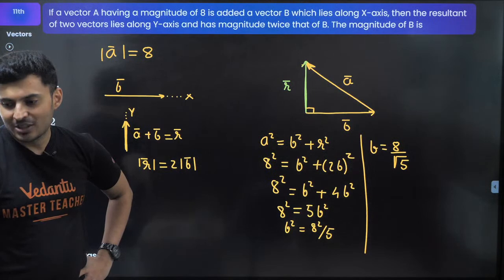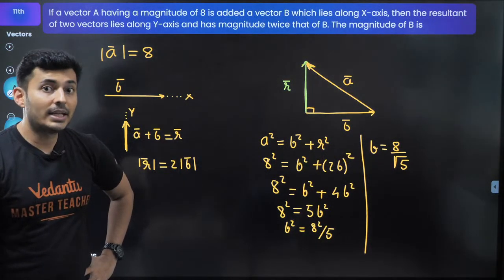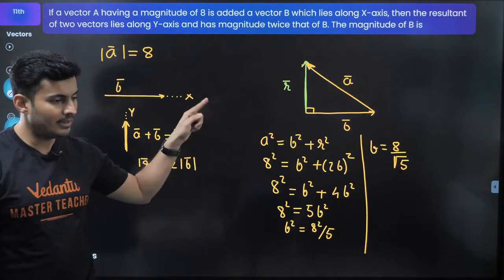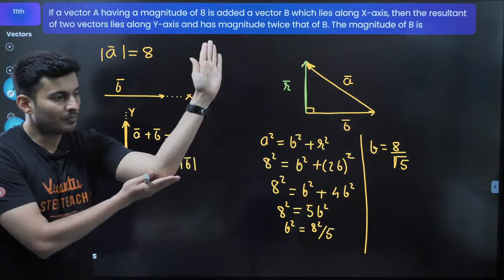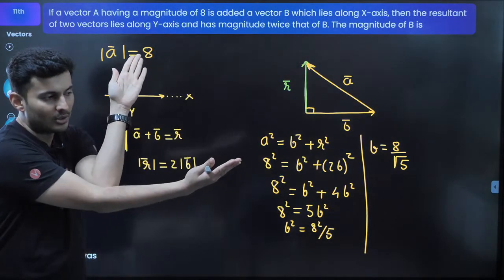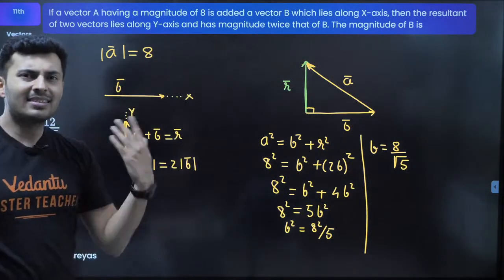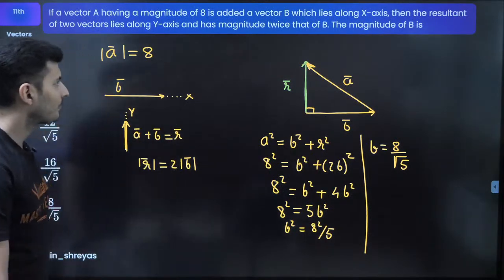Sir, if head to head is joined, Aditya, then you should not use the triangle rule, you should use the parallelogram method. Like I told before, tail to head, use polygon or triangle, one and the same thing. But when you slide it and both the tails are joined or both the heads are joined, then it becomes a parallelogram. It's the same thing, just a different way of looking at the same question.